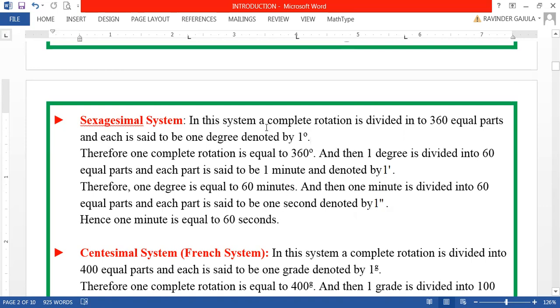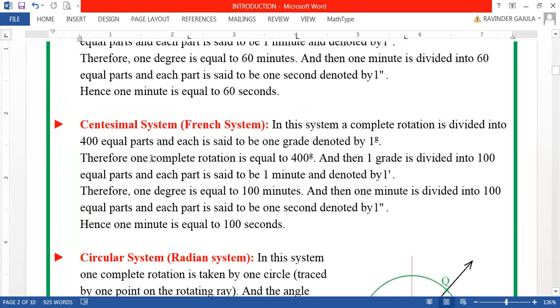See, one complete rotation is equal to 360 degrees, 1 degree is equal to 60 minutes, and 1 minute is equal to 60 seconds in this system. Got it, friends? So this is simply the sexagesimal system of measurement of an angle.